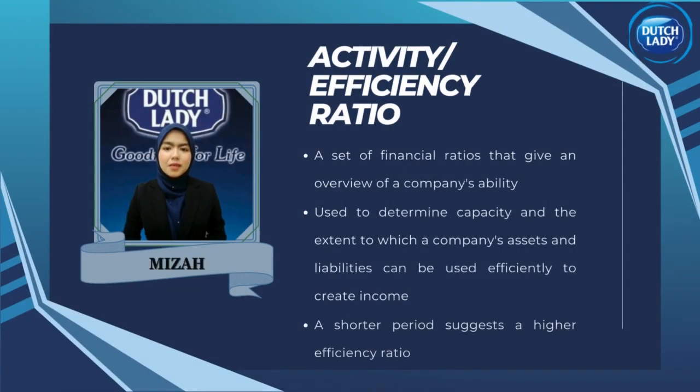Next, we move to another part, which is activity and efficiency ratios. The efficiency or activity ratio measures a company's ability to manage and use its operational resources more efficiently. Furthermore, it is used to determine capacity and the extent to which a company's assets and liabilities can be used efficiently to create income. As a consequence, a shorter period suggests a higher efficiency ratio since it demonstrates that the company can manage its assets, liabilities, and outcomes effectively and efficiently.